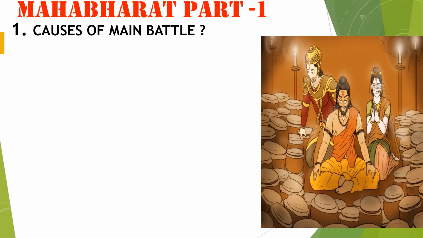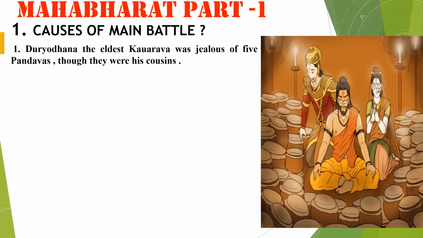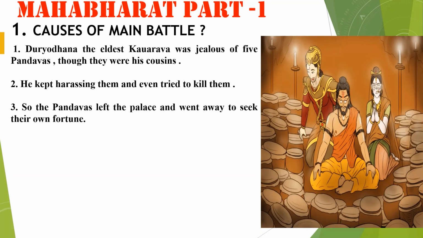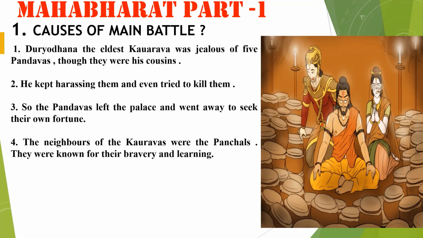Mahabharat Part 1. The third question is causes of the main battle. Duryodhan, the eldest Kaurava, was jealous of the five Pandavas, though they were his cousins. Friends, he kept harassing them and even tried to kill them. So the Pandavas left the palace and went away to seek their own fortune, friends.